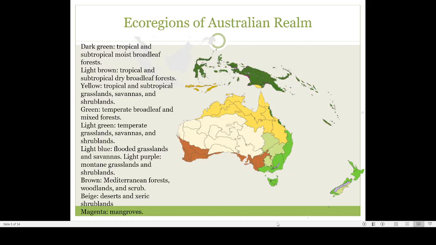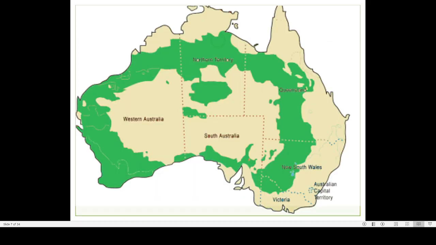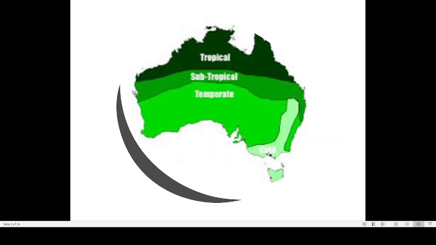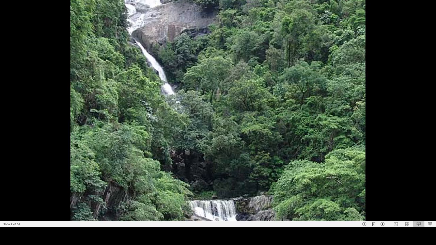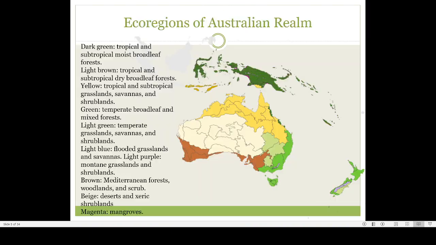See, here also you can see that all these southern portions are in the temperate regions of Australia. Here also you can see that. See, this is how Australia is divided into tropical, the middle portion subtropical, and the lower portion temperate. So a large area of Australia has a temperate climate. Then you can also see how the vegetation appears.